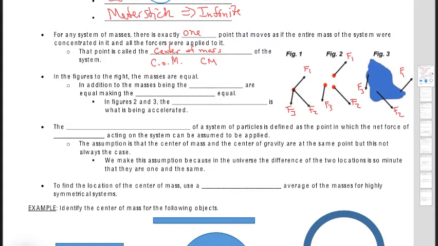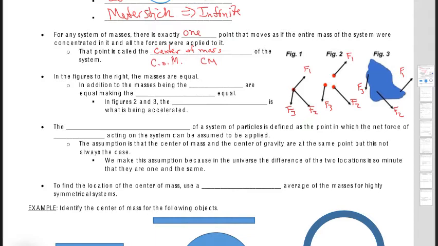The first example would be like Physics 1: how does this object react when you apply these forces? Figures 2 and 3 are our finite example and our infinite example. Figure 2 is a system of 3 particles. Figure 3 is a system of an infinite amount of particles.